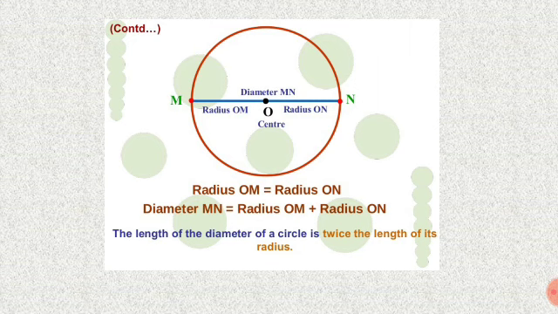That means MN splits the circle, from M to N. Twice the length of its radius: OM plus ON, that is the diameter. OM plus ON is equal to the diameter. So diameter MN equals OM plus ON. The length of the diameter of a circle is twice the length of its radius.